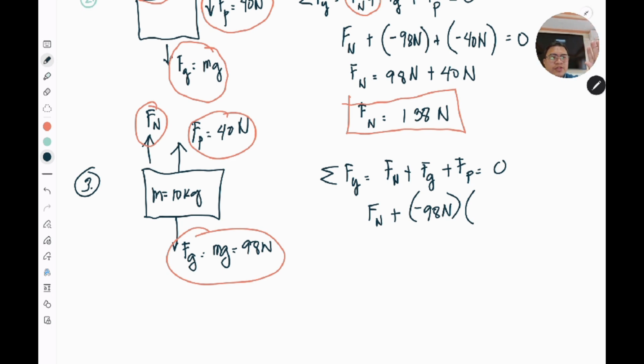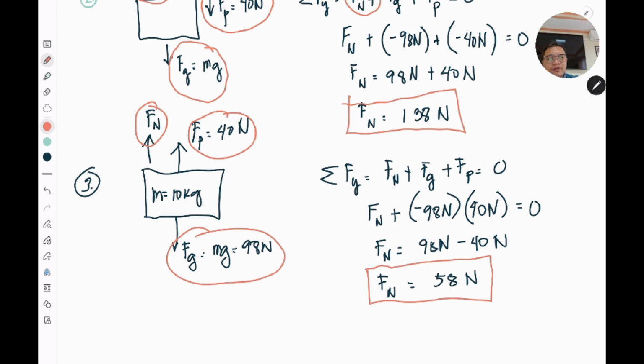The direction of the force is going upward, so this will be a positive 40 newtons, which is equal to 0. Now transposing the variables gives us F sub n equal to 98 newtons minus 40 newtons, and we know that 98 minus 40 will give us 58 newtons. And that is our final answer for this particular case.